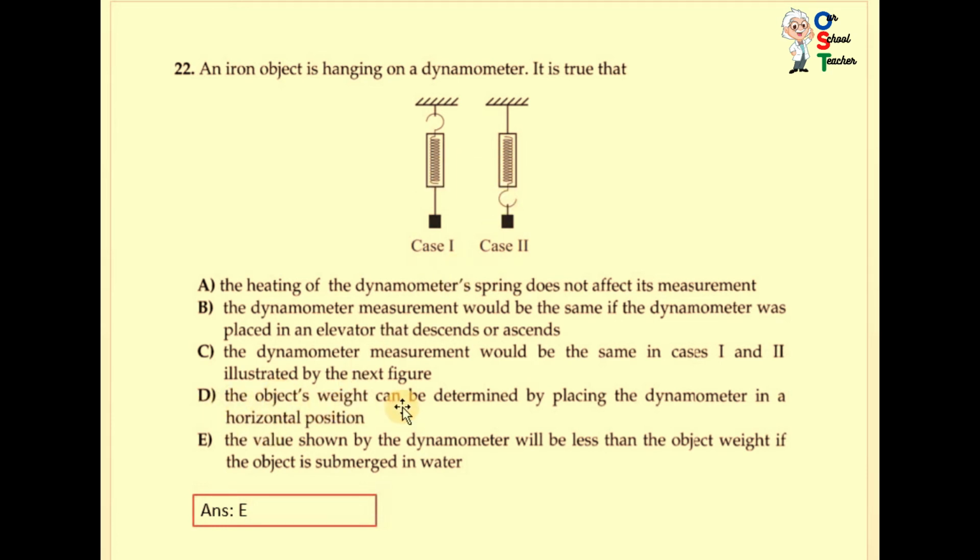D. The object's weight can be determined by placing the dynamometer in a horizontal position. Horizontal position, no, it must be in a vertical position. E. The value shown by the dynamometer will be less than the object's weight if the object is submerged in water. Yes, when you submerge it, water will affect it. So E is correct.